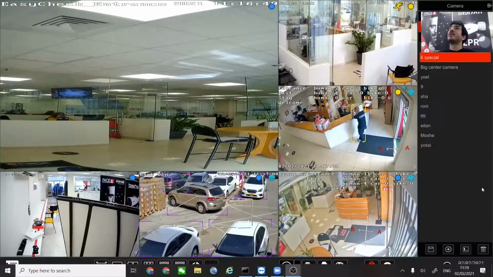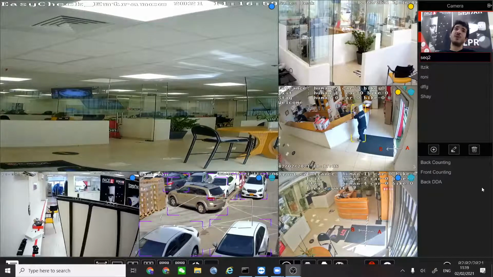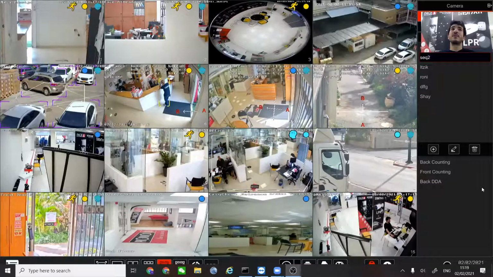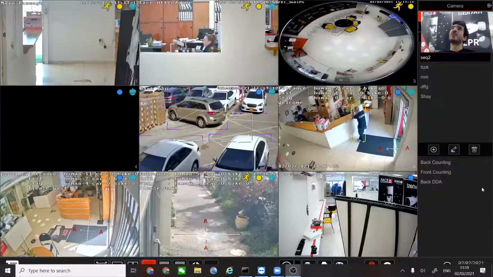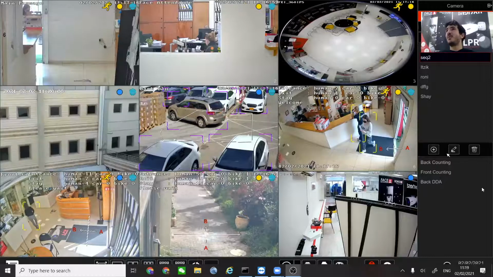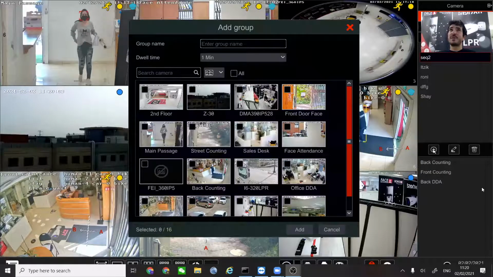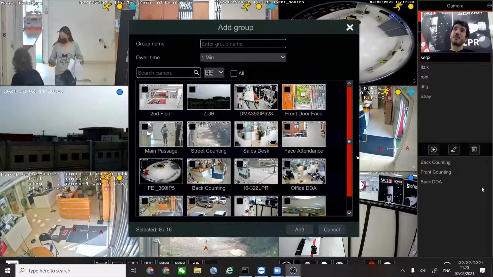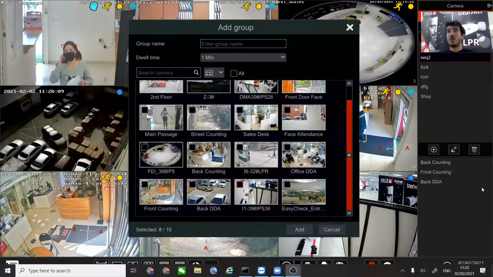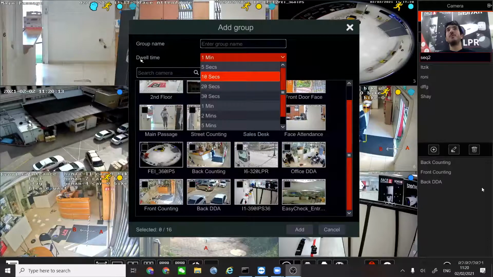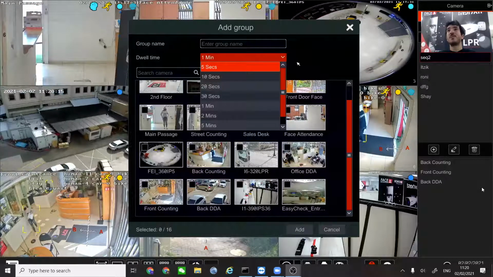Next thing is the in-channel sequence. Of course, we all know the in-channel sequence button. I'm going to get a layout of line, so it will be easier for us to see it. Basically, if you want to create a sequence, just press the plus button. You get a thumbnail of all of the cameras that you have with a snapshot, so it is easier to see which camera you want to choose. All you have to do is to choose the dwell time, which means the gap between one camera and another.